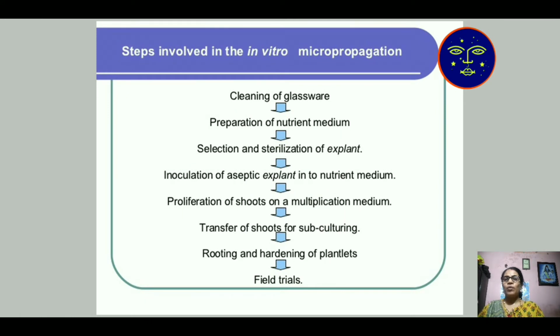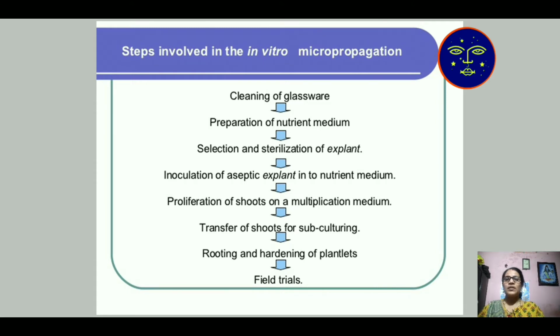Then the steps involved in the in vitro micropropagation method. Number one, cleaning of glasswares. Second, preparation of nutrient medium. Third, selection and sterilization of explant. Fourth, inoculation of aseptic explant into nutrient medium. Fifth, proliferation of shoots on the multiplication medium. Sixth, transfer of shoot in subculturing. Seventh, rooting and hardening of the plantlets and field trial. This makes 1, 2, 3, 4, 5, 6, 7, 8.